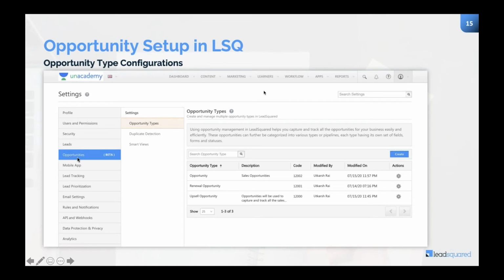So over here, if you see, we have the opportunities tab. In this, we have various options. One is the opportunity types itself. So you can create a number of opportunity types. Over here, I've created one opportunity, one renewal opportunity, and one upsell opportunity. Let's say all three are getting handled by three different teams, and plus they have their different fields and forms. So all of that is again configurable. All you have to do is go here, edit, and it's done. It's as simple as that.